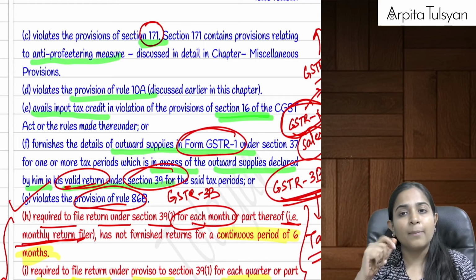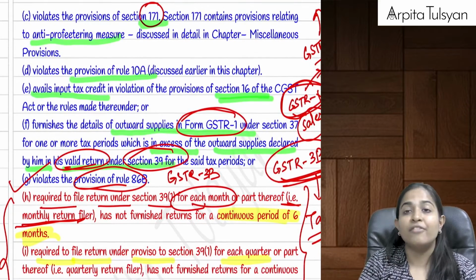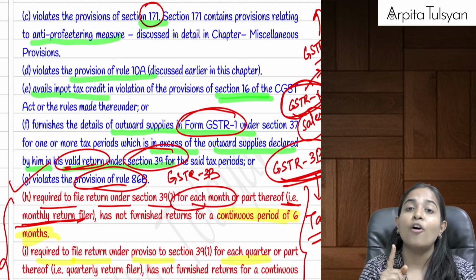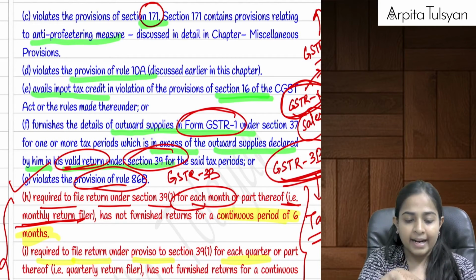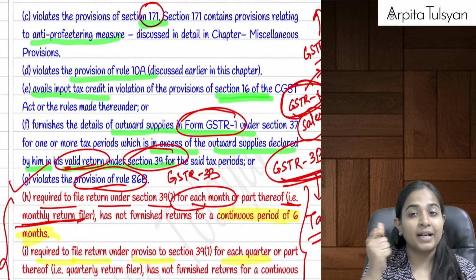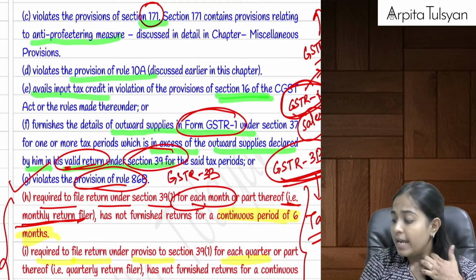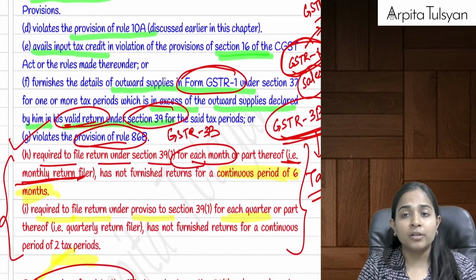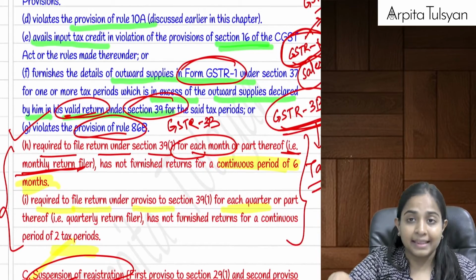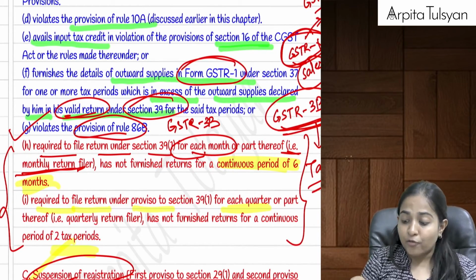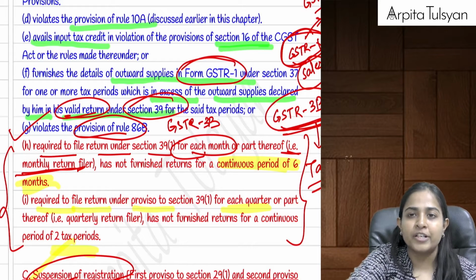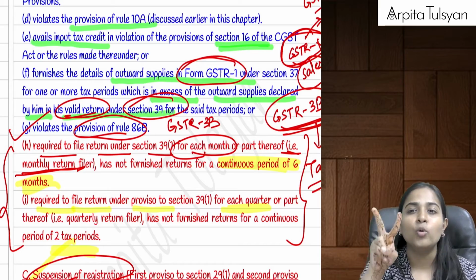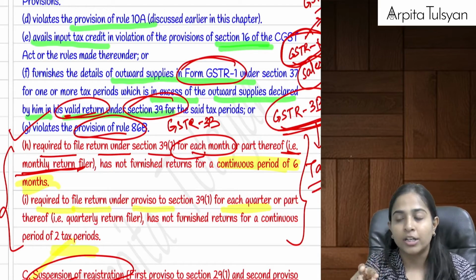Or if you are violating the provisions of rule 86B, which talks about at least 1% of the tax liability being paid by way of the electronic cash ledger, right? The rest you can pay by the electronic credit ledger, but at least 1% should be paid by way of the electronic cash ledger. Or if you're a monthly filer of GST returns and you have not filed the returns continuously for a period of 6 months, or if you're a quarterly return filer and you have not filed the quarterly returns for 2 tax periods. 2 tax periods means 2 quarters at least.